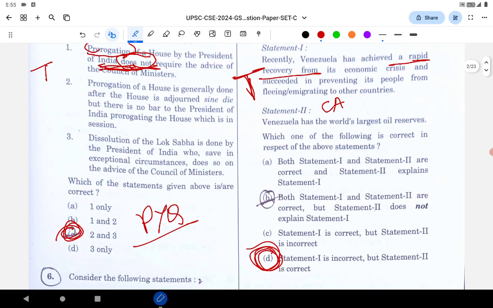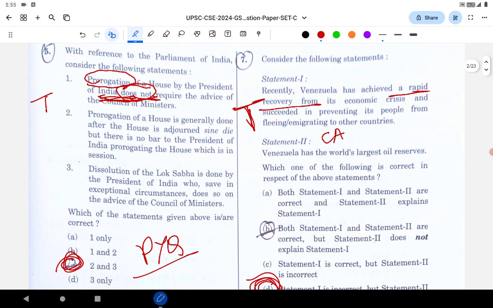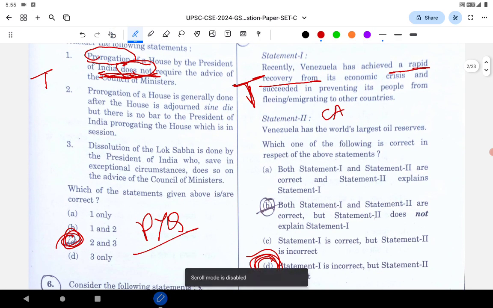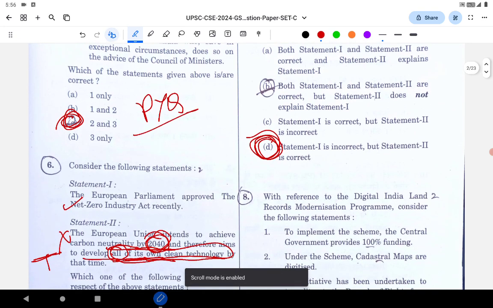Let's go to question number 7. The question is regarding Venezuela. Recently, Venezuela has achieved a rapid economic recovery from economic crisis, succeeded in preventing the people from migrating from the country. Venezuela is the world's largest oil reservoir. Coming to statement 1, it's a contemporary issue. The Venezuelan economic crisis is a contemporary issue, and again, whenever words like drastic recovery, steadily increased, rapid recovery, whenever UPSC uses these kinds of adjectives, those sentences are usually wrong. Statement 1 is wrong and statement 2 is correct. It's a well-known fact. So the answer is option D. Again, the trick is working here.